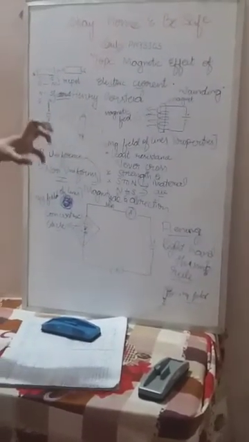So it mainly depends on the number of turns of the coil. If we want to increase the magnetic field, we have to increase the number of turns of the coil, which leads to an increase in magnetic power. Hope you will understand better.